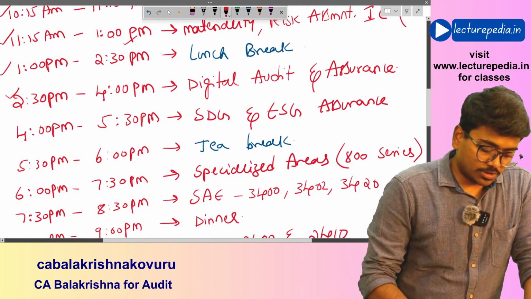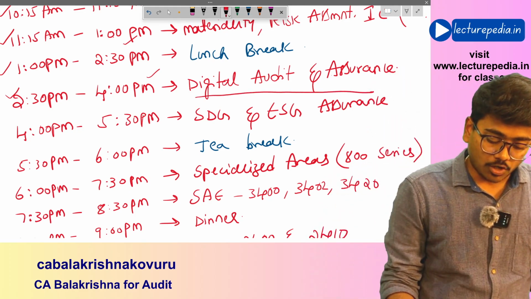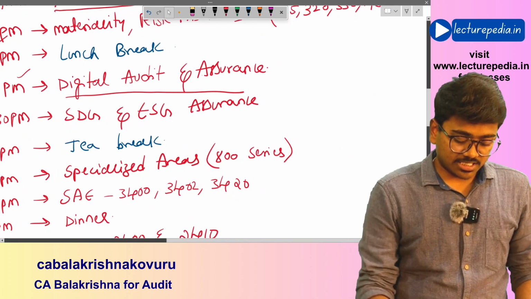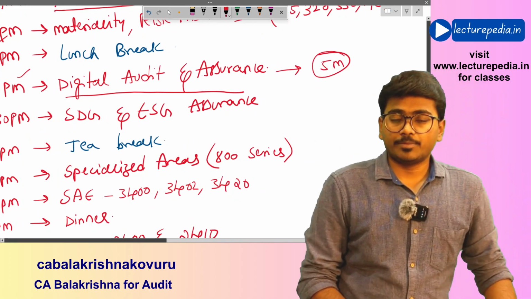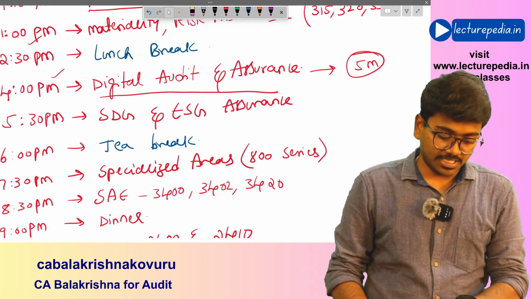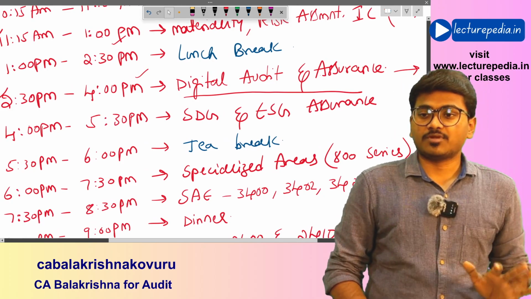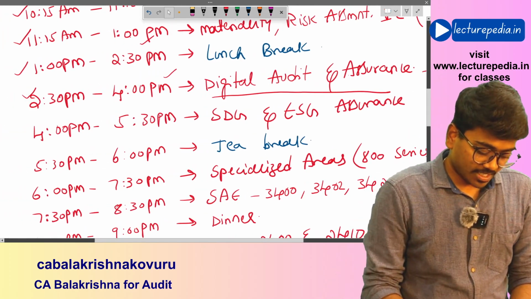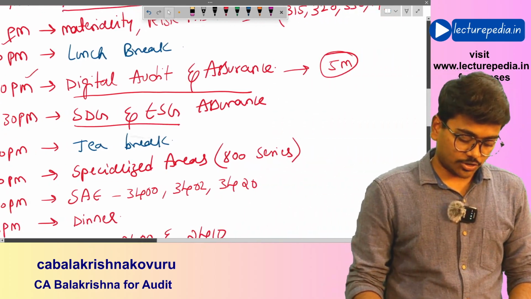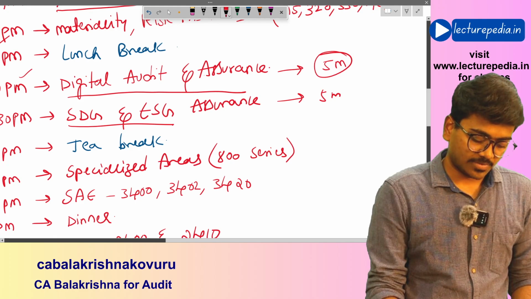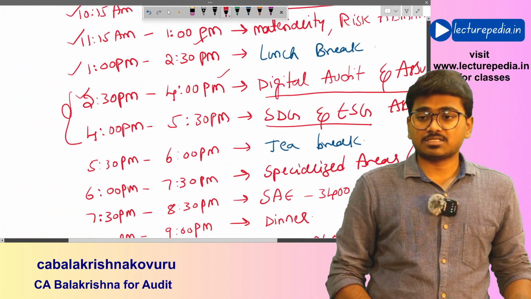Next, from 2:30 p.m. to 4 p.m., 1.5 hours you spend on digital audit and assurance. From this digital audit and assurance, for sure you will get 5 marks. Basically, this chapter has been completely revamped in the new syllabus, so you will get 5 marks from this chapter. And in the same way, there is SDG and ESG assurance. From this chapter also, for sure you will get 5 marks. So I have given 3 hours for these two chapters.